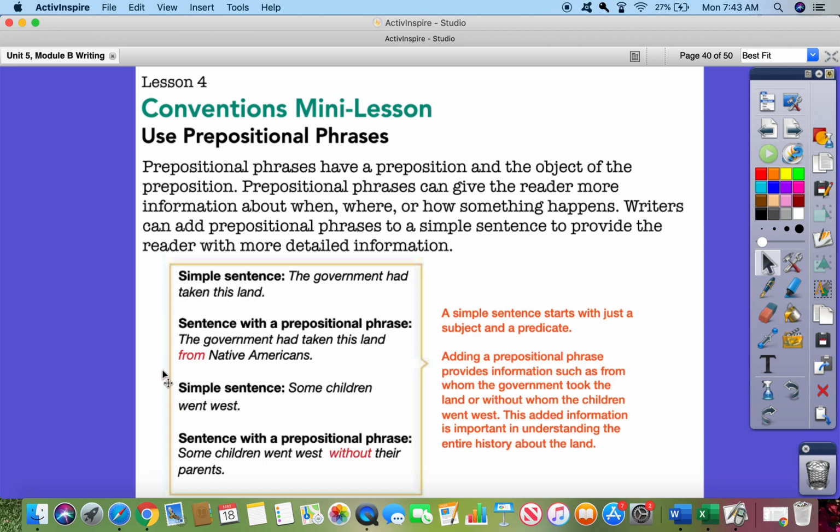So if we look at these simple sentences, we see that they start with just a subject and then the predicate. Okay, so for this one, the subject would be the government. The predicate is had taken this land. The subject here is children, and the predicate is went west. So adding a prepositional phrase provides information such as from whom the government took the land or without whom the children went west. This added information is important in understanding the entire history about the land.